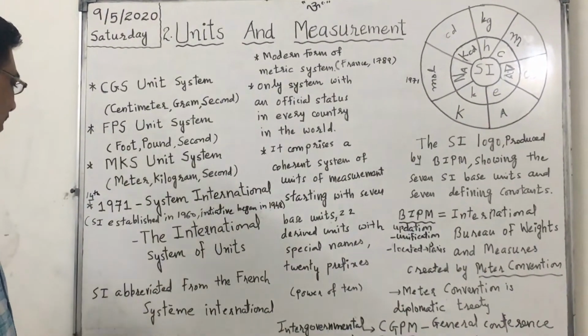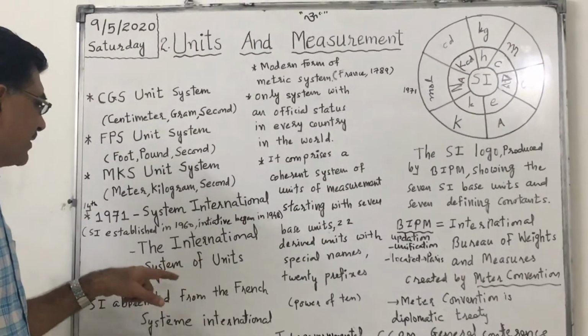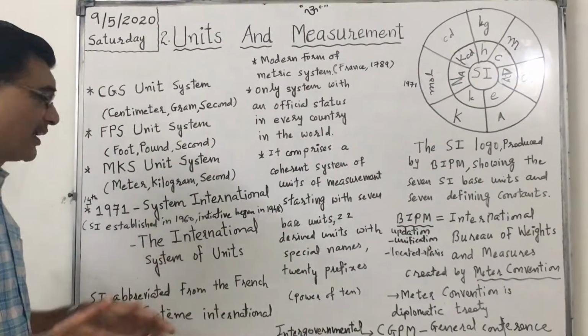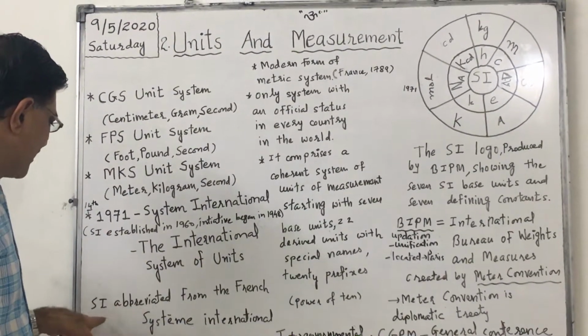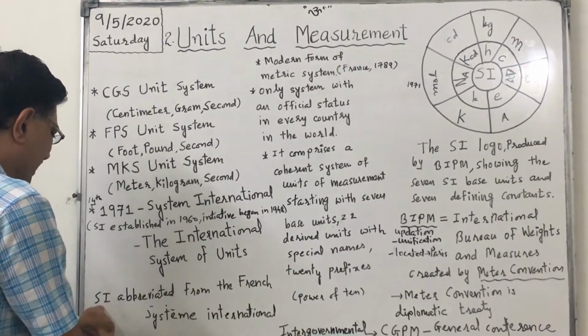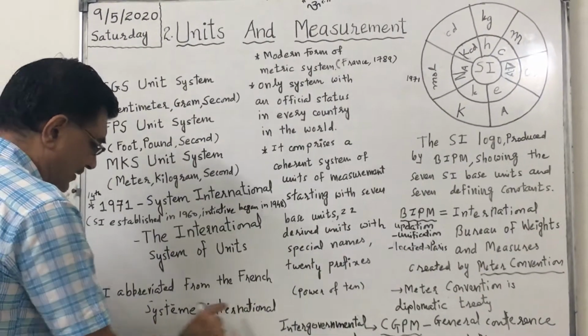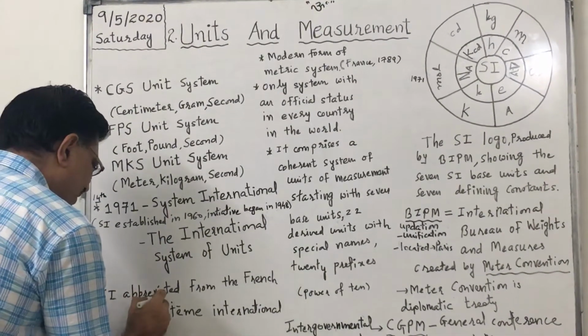Now, why is it not ISU or like that? Because it is an abbreviated form. It is abbreviated from SI, which is a French phrase, Système International.